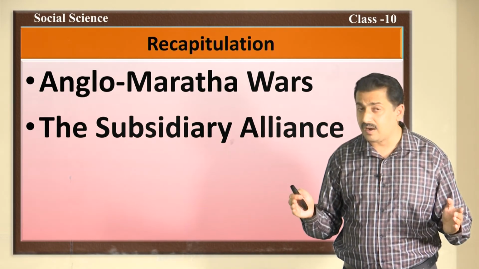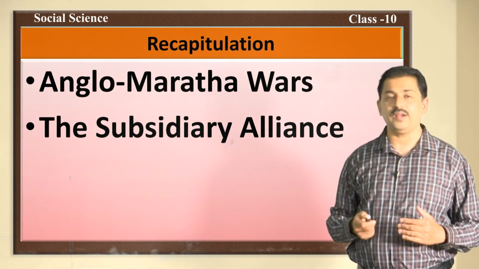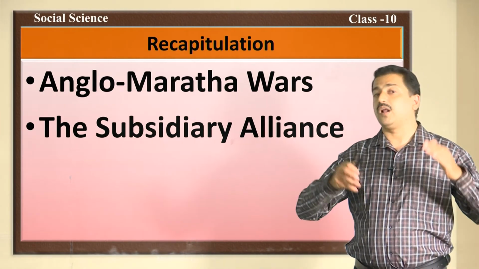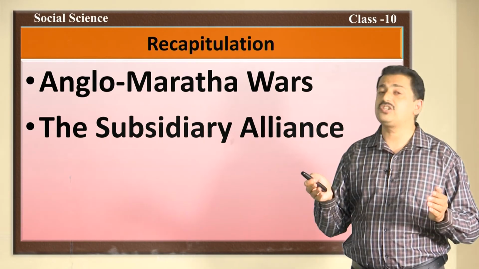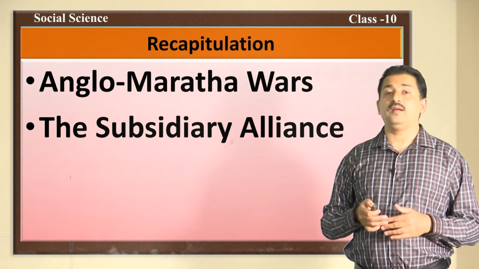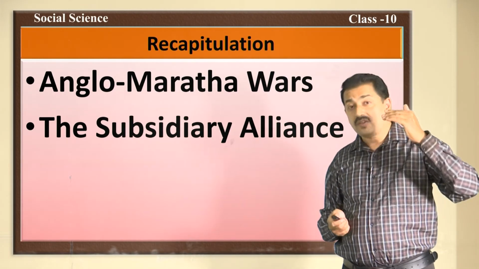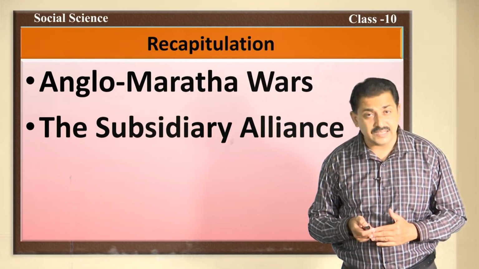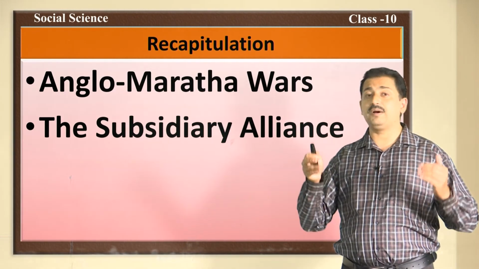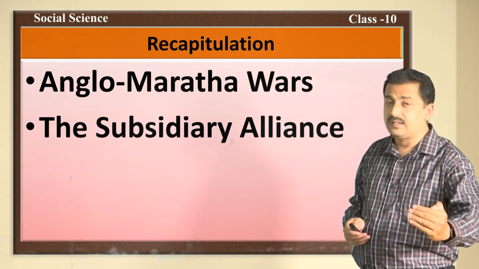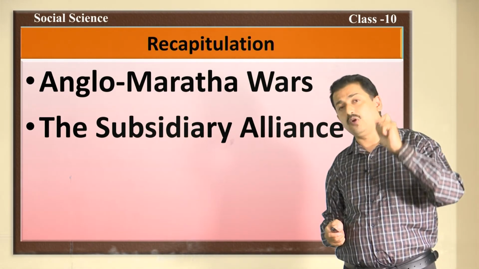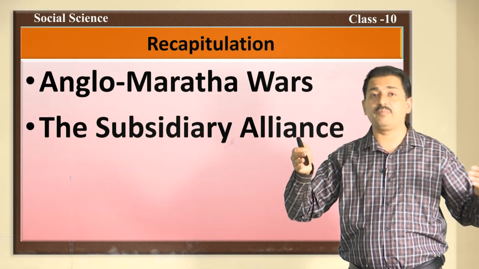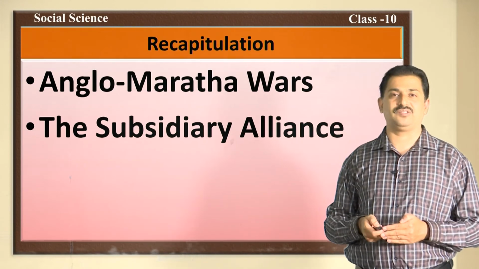This first Anglo-Maratha war ended with the Treaty of Salbai and Madhavarao II was named as the Peshwa, Raghoba got pension and British got few places. In addition to this, Governor General Wellesley introduced subsidiary alliance in 1798 and Nizam of Hyderabad was the first person to accept the subsidiary alliance, and also you located all the other places which came under the cunning policy of British, the subsidiary alliance.